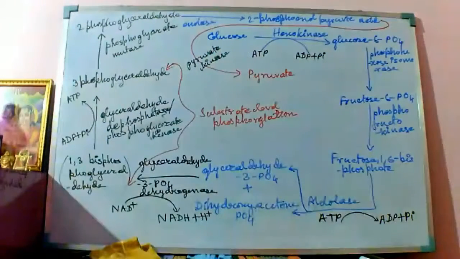Pyruvate kinase is the enzyme required for the conversion of 2-phosphoenol pyruvate, or pyruvic acid, to the pyruvate molecule. And here also ADP to ATP.